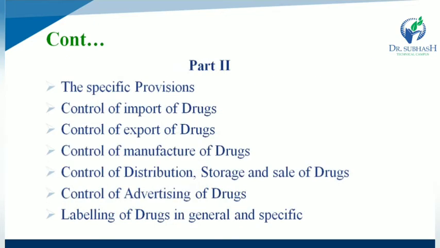Second one, Part 2, that is the specific provisions. First, control of import of drug substances. Second, control of export of drug substances. Control of manufacturing of any dosage form. Control of distribution, storage and sale of drug substances. Control of advertising of drugs. Labeling of drugs in a general as well as a specific way. So in the basic elements of drug legislation, Part 1 is the general provisions, while Part 2 is for specific provisions.